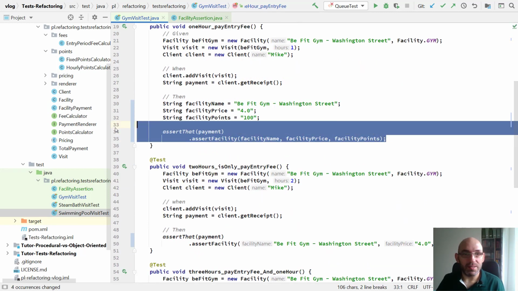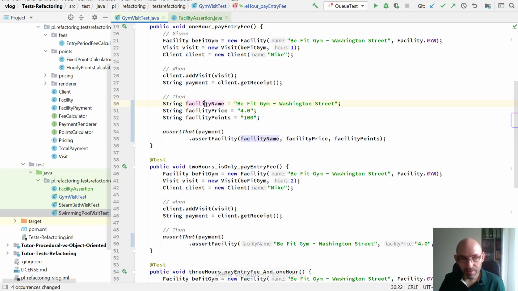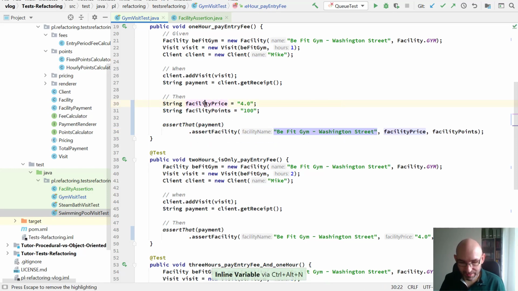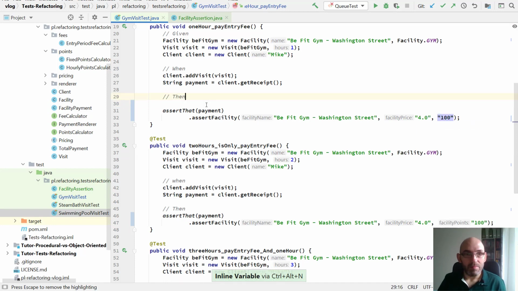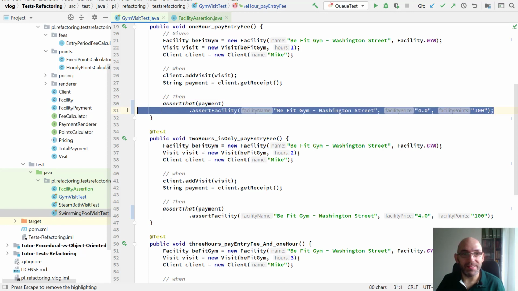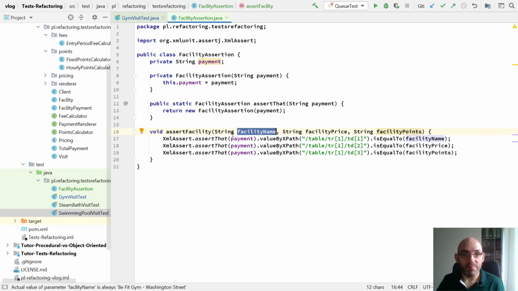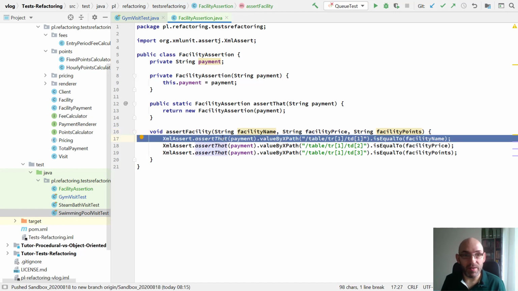So it seems to be more visible. Let me inline these local variables. And the last step is to replace the method assert facility that takes 3 different parameters with 3 methods. Let's extract these 3 methods. The first one will be assert facility name.